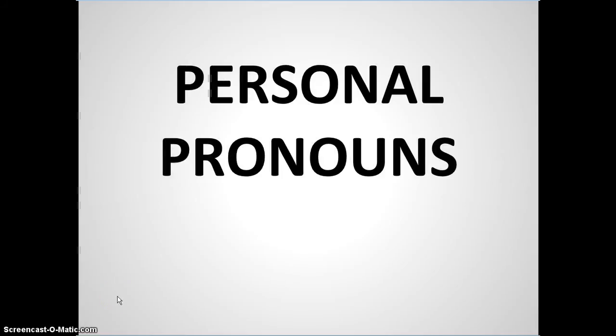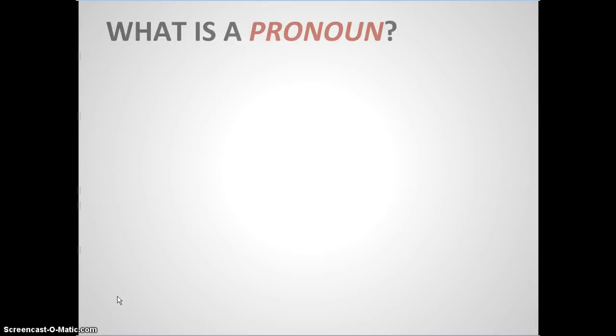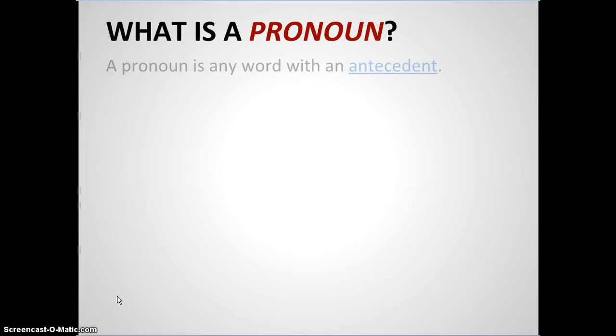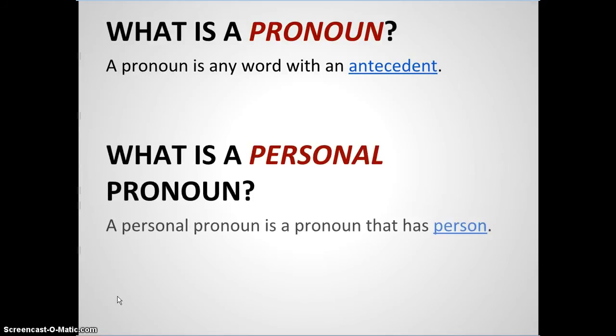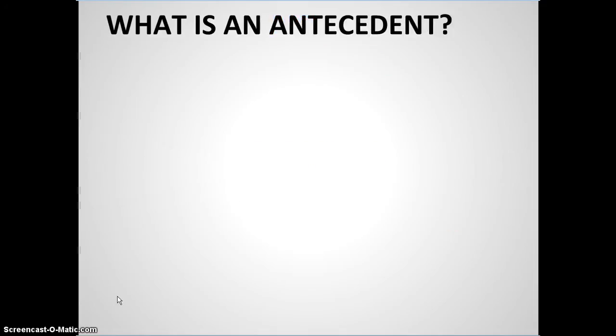Personal pronouns, what are they? Personal pronouns are pronouns first, which means they have an antecedent. A pronoun is always standing in for some other noun. That's what we mean by antecedent. A personal pronoun is a pronoun that has person. We talk about first person, second person, third person.